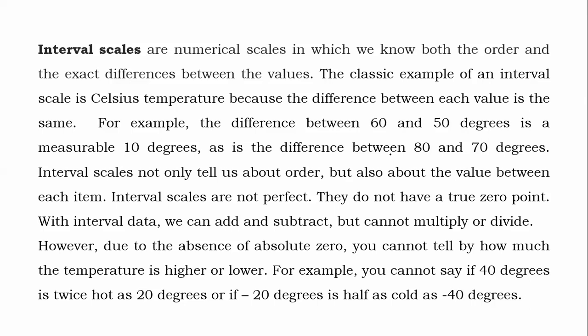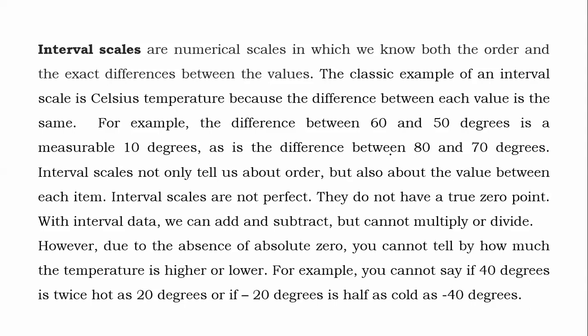Now the classic example of an interval scale is Celsius temperature, because the difference between each value is the same. For example, the difference between 60 and 50 degrees is a measurable 10 degrees, as is the difference between 80 degrees and 70 degrees.